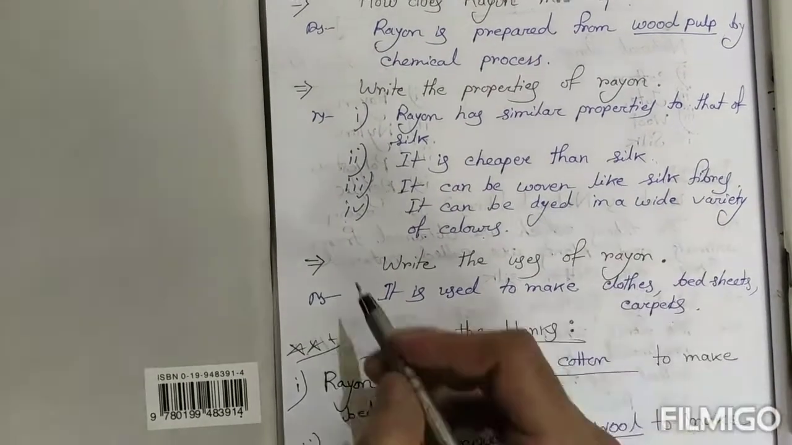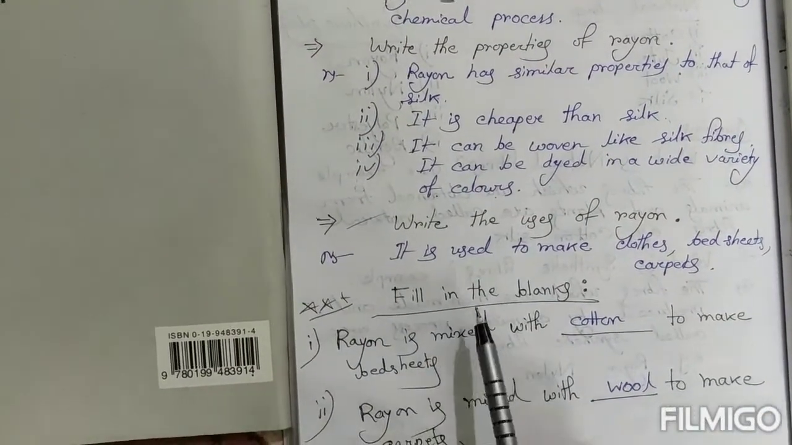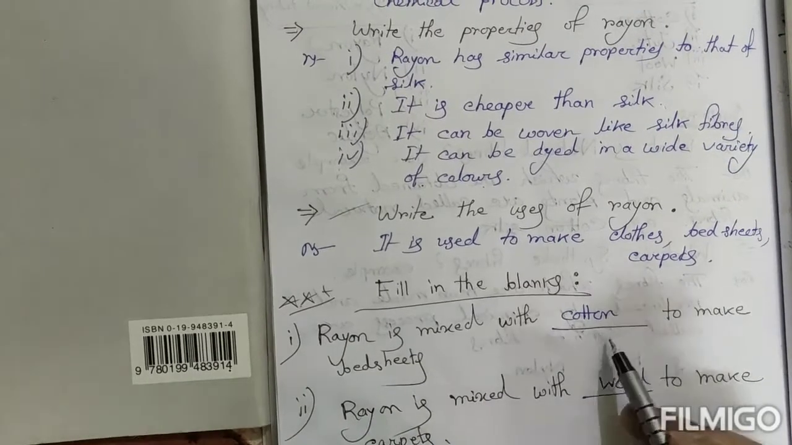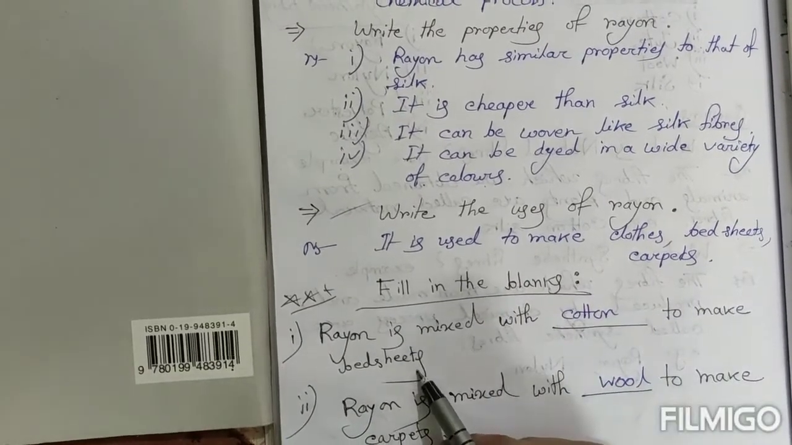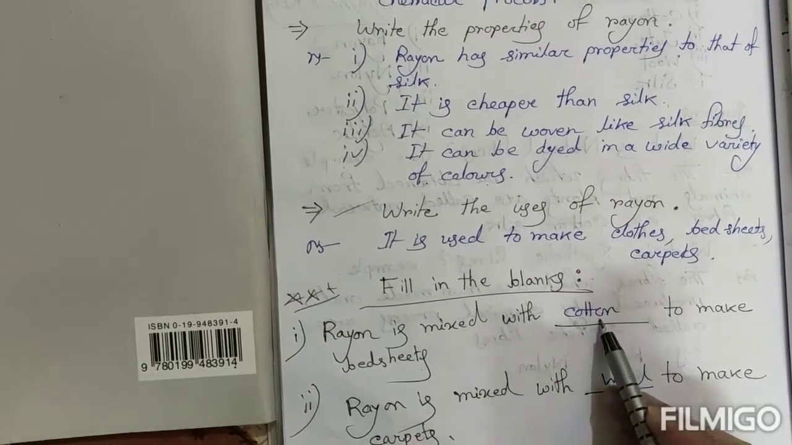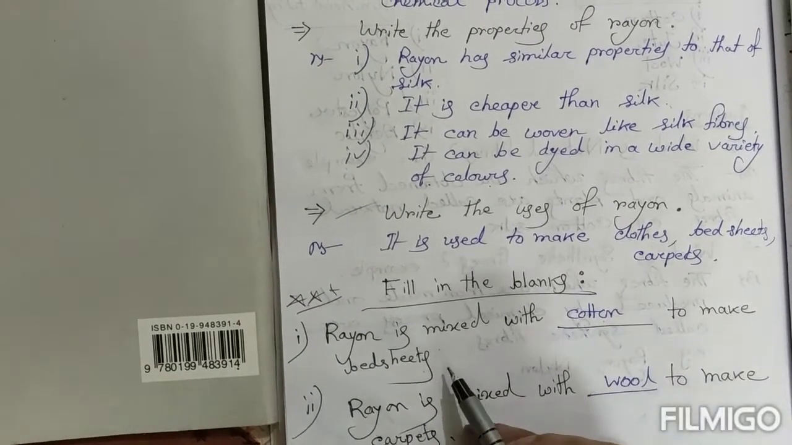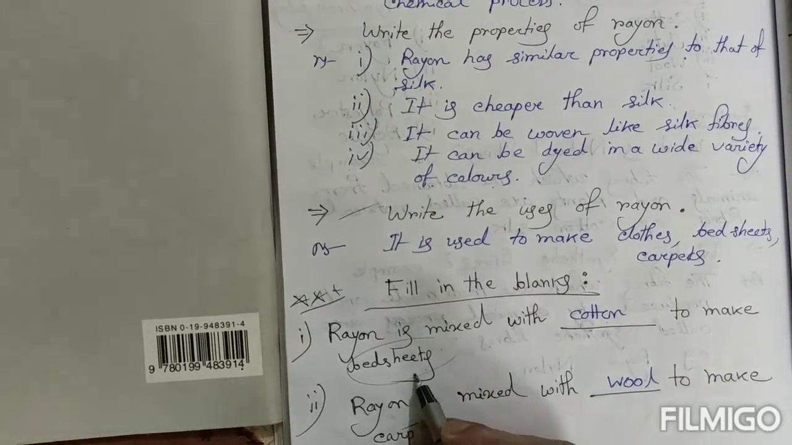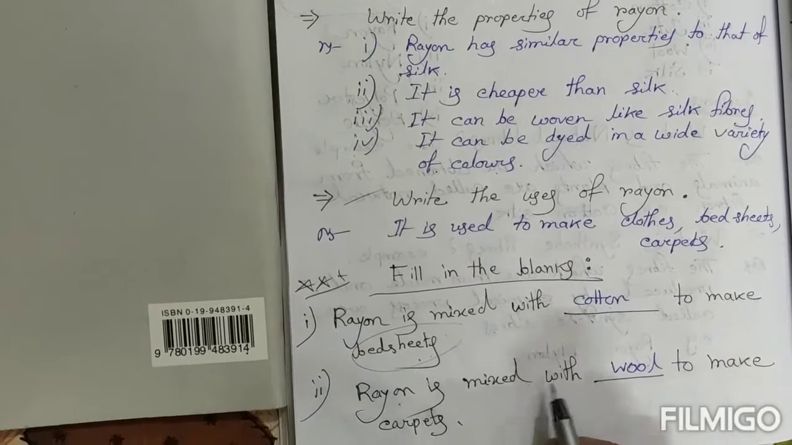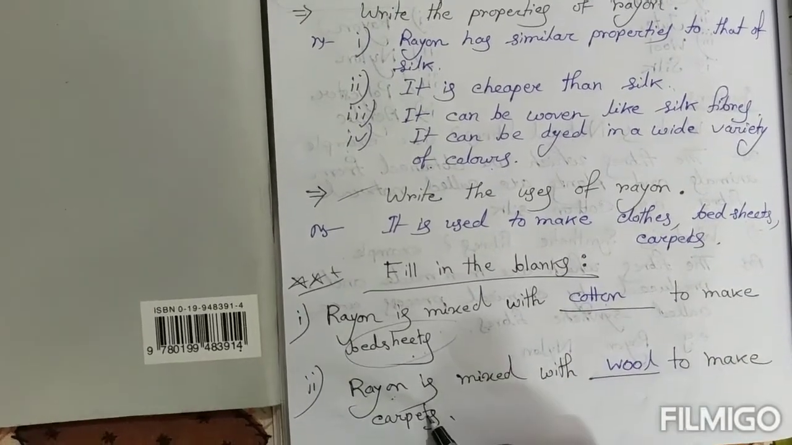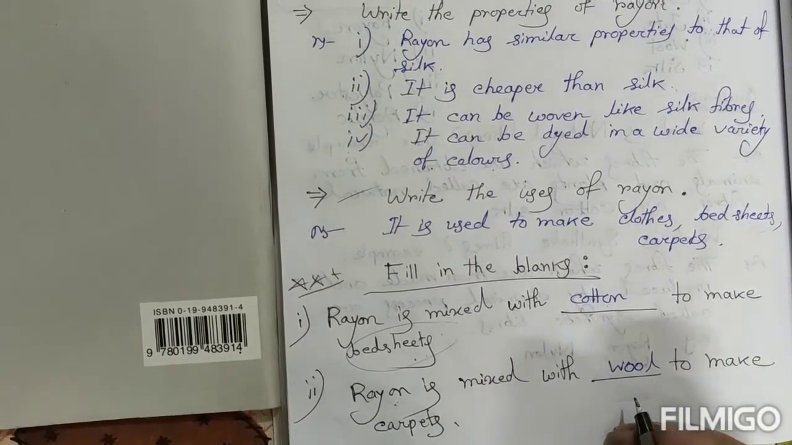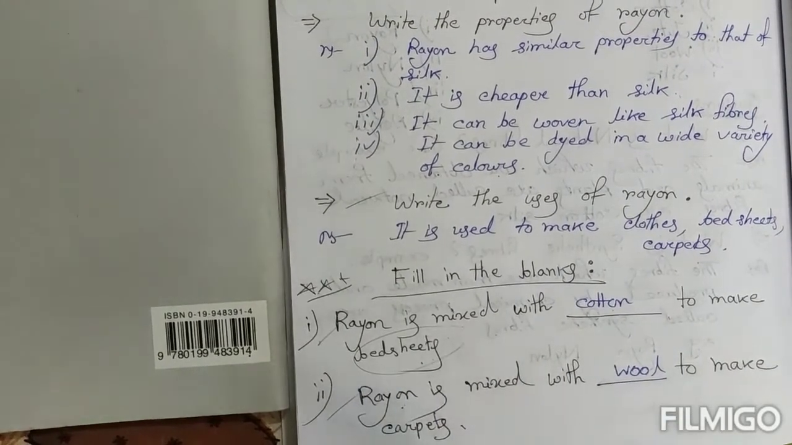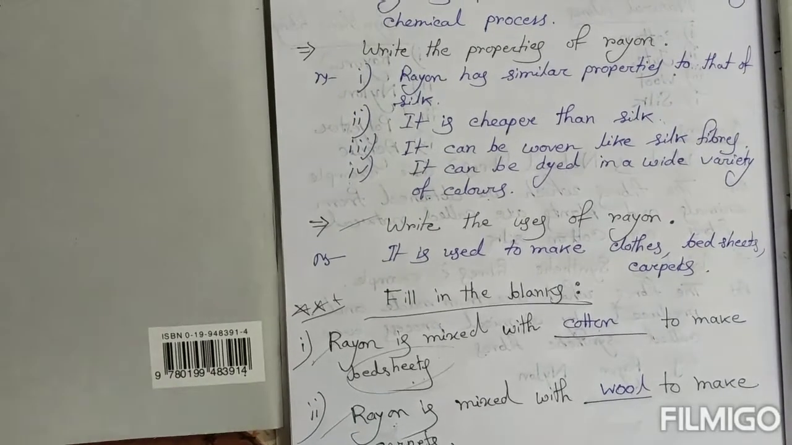Now in this case there are two important fill in the blanks. First: rayon is mixed with dash to make bed sheets. Rayon is mixed with cotton to make bed sheets. Second: rayon is mixed with dash to make carpets. Which fiber is mixed with rayon to make carpets? Wool. So these two fill in the blanks you must keep in mind. So these are the questions regarding rayon.